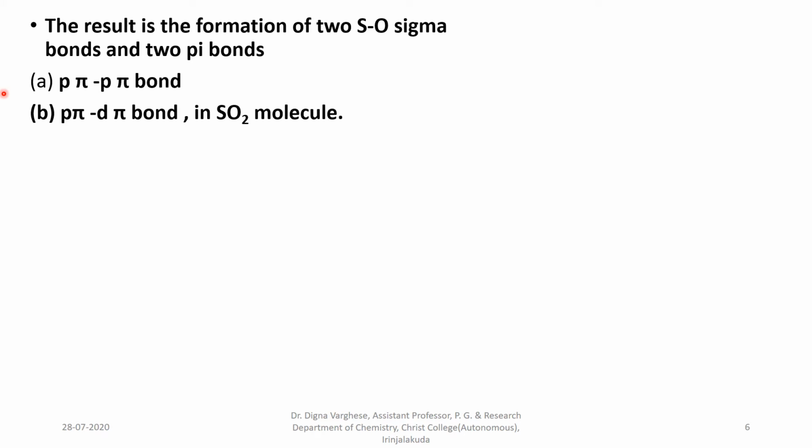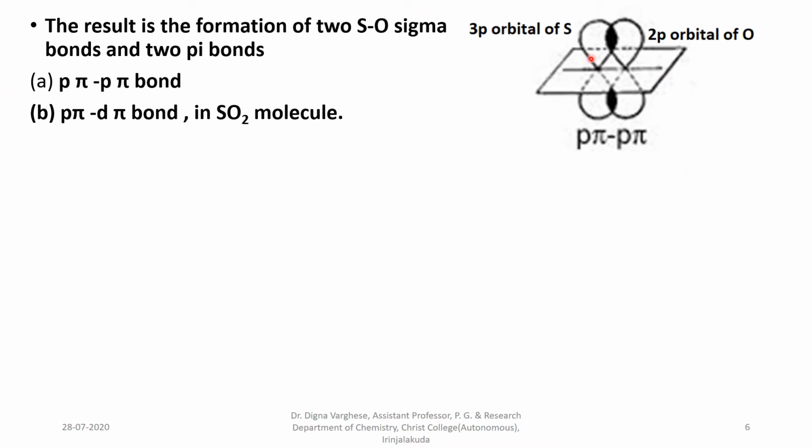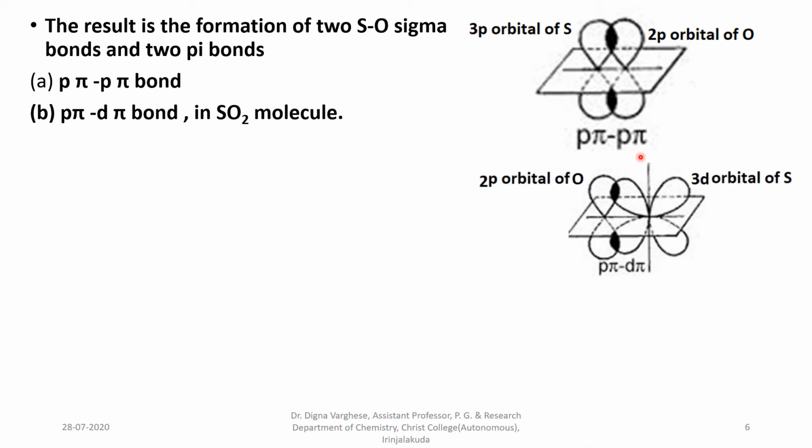Here the pi bonds are formed. One is a p pi bond, that is the overlap of the 3p orbital of sulfur and the 2p orbital of oxygen, forming a p pi bond. The second one is a p pi d pi bond, where the 2p orbital of the oxygen atom overlaps sideways with the 3d orbital of sulfur, forming a p pi d pi bond. And the structure of the molecule is therefore